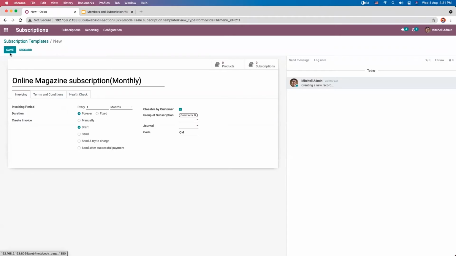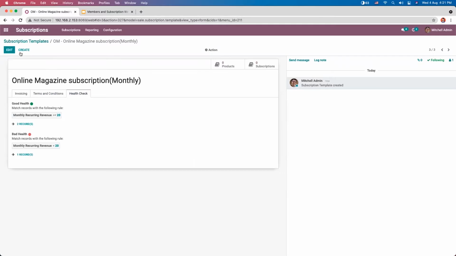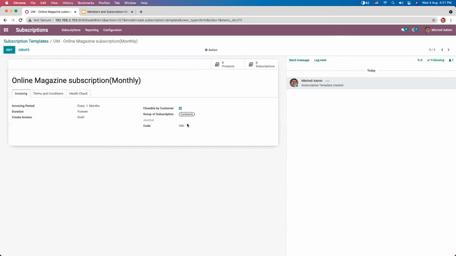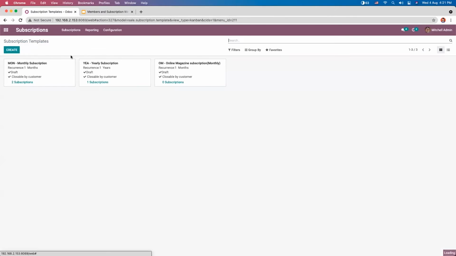So after providing these details, you can save the template. So that's how we create a subscription template. You can see one OM, this is added. This is the code that we have just given. And if you don't want it, you can remove it from here. And for the subscription template, we have 0 subscriptions because we haven't created any.